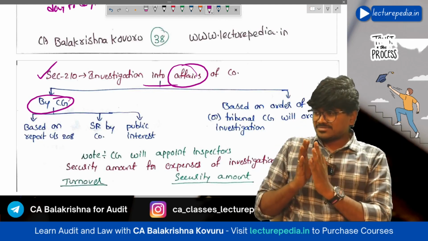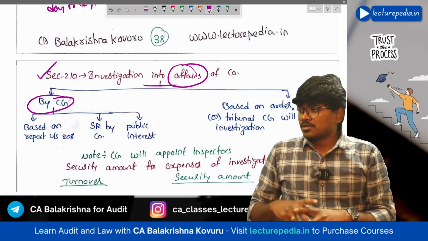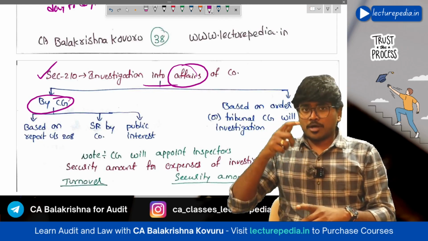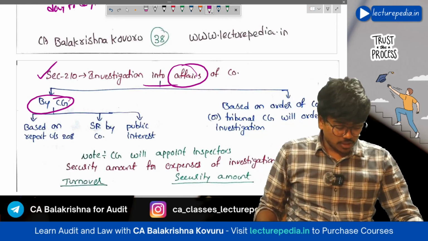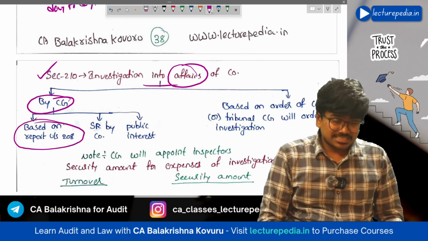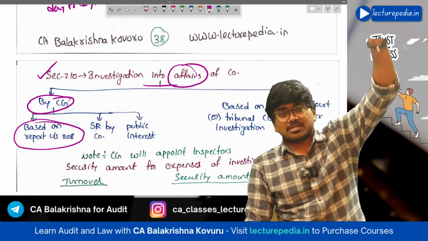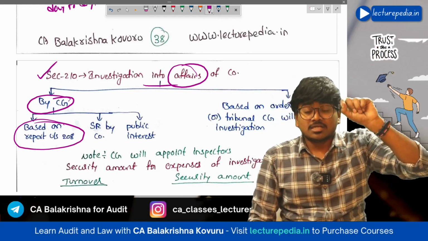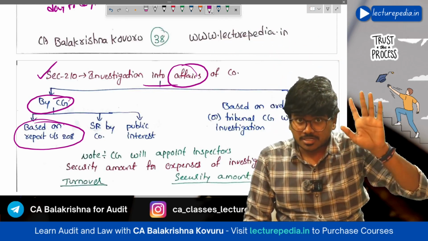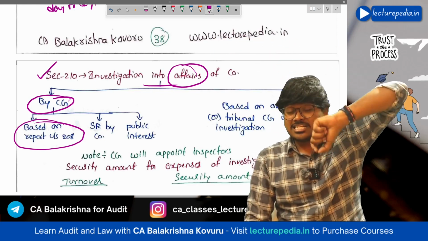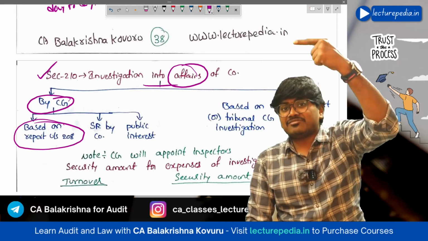Now, what will be the triggering point for the central government to order an investigation? First of all, based on the report under section 208. In section number 208, the inspector has given his report of inspection to the central government. In that report, the inspector can recommend an investigation.